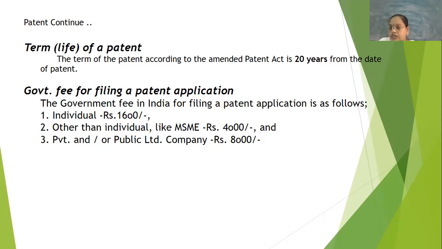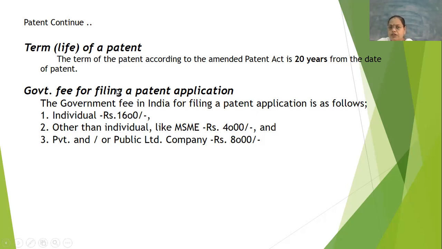The inventor will be the owner of that particular invention for a period of 20 years. Whatever patent you are receiving, you will be the first owner or the inventor of that. It is valid for a period of 20 years from the date of grant of patent.